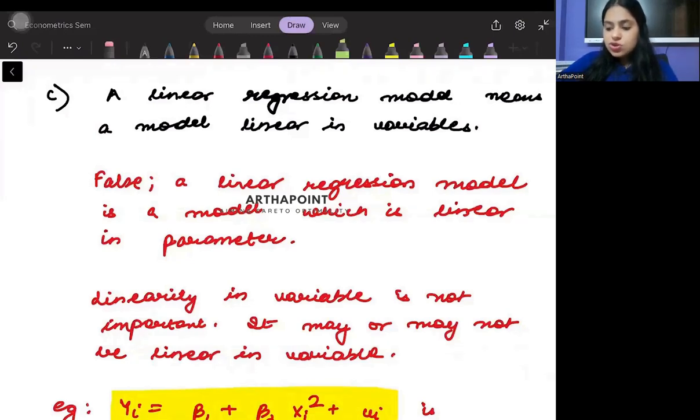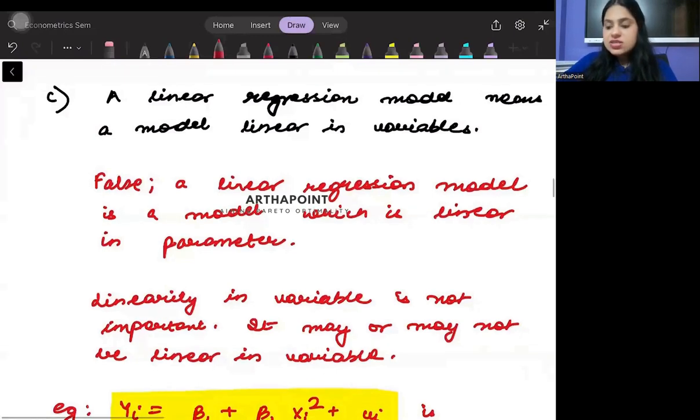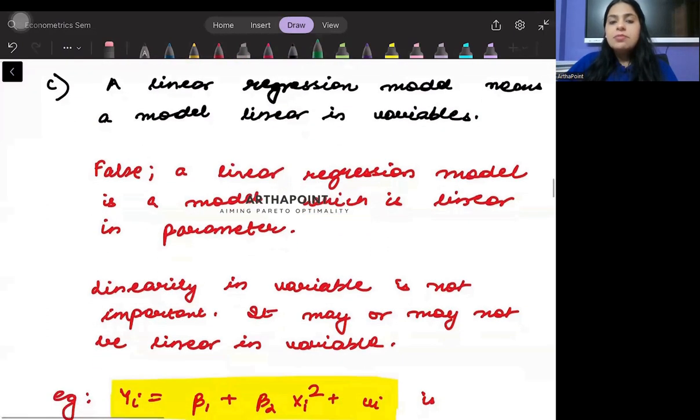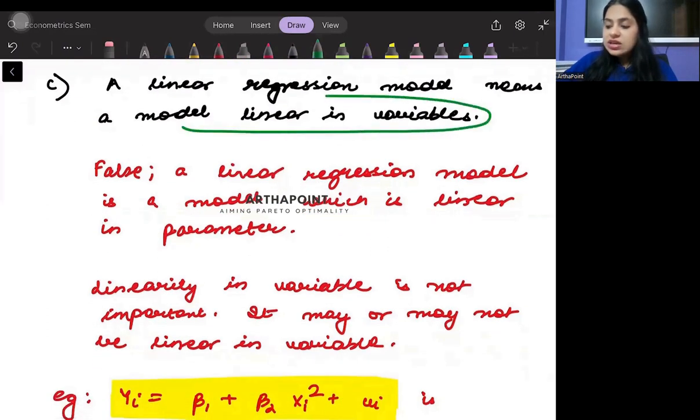Okay, beta, look into this question. We need to answer whether the statement is true, false, or uncertain. What's the question saying? The question says a linear regression model means a model linear in variables. Well, this statement is incorrect.